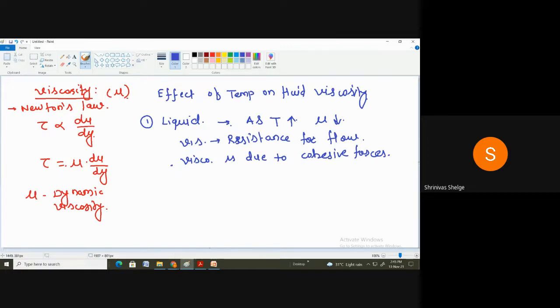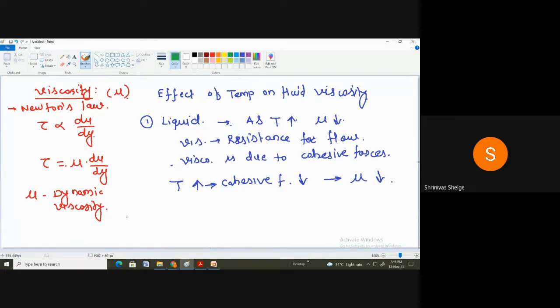But when we increase the temperature, what happens? What about the cohesive forces? Obviously the cohesive forces decrease, and as cohesive forces decrease, the viscosity also decreases. So the cohesive forces are the reason behind the decrement of viscosity as we increase the temperature. That is about the liquid.